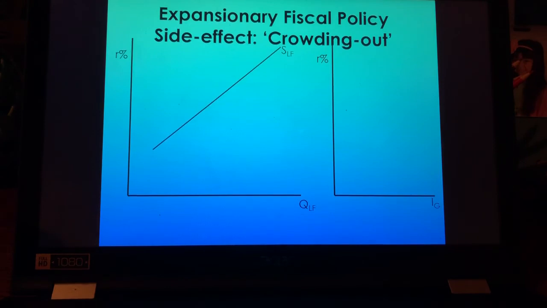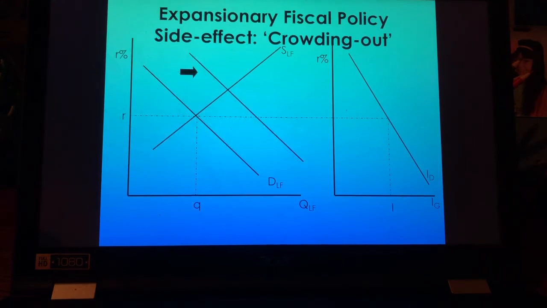So here is the supply of loanable funds. Here is the demand for loanable funds. The government is going to crowd us out, right? So when the government borrows, that demand for loanable funds goes up. Do you see what has happened to that interest rate? That interest rate went up, now causing investors not wanting to borrow at that amount.